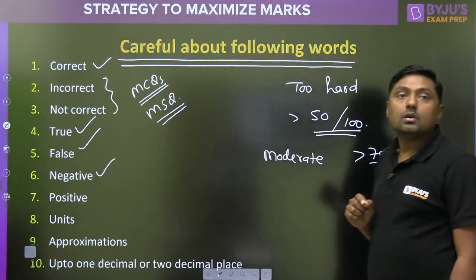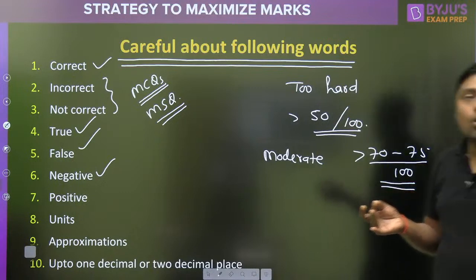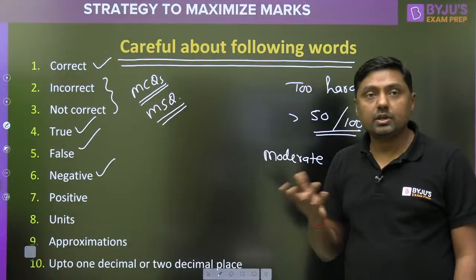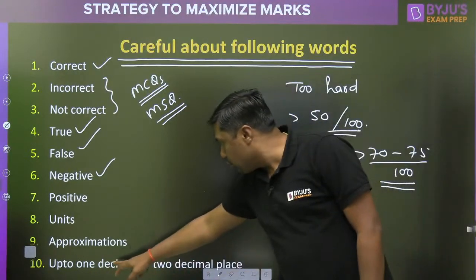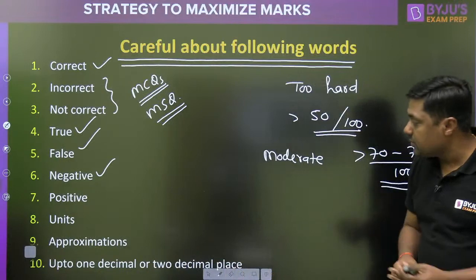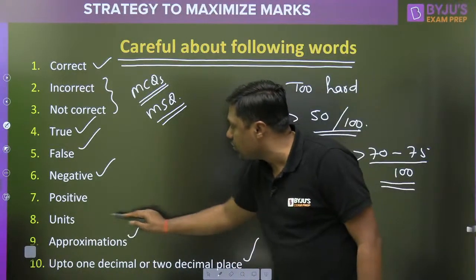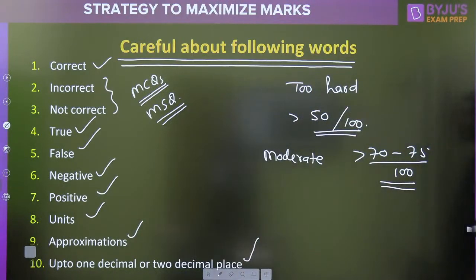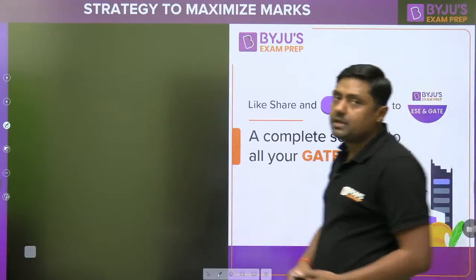Approximation. Yes. It may be 1, it may be 2, it may be 3, or it may be 4 options correct in MSQ. Okay, Akash? It may be possible. Okay. Then, up to 1 decimal or up to 2 decimal places, read this instruction carefully. So these are the important keywords. You can take a screenshot of this. Our video will be available with you. Be careful about these words.